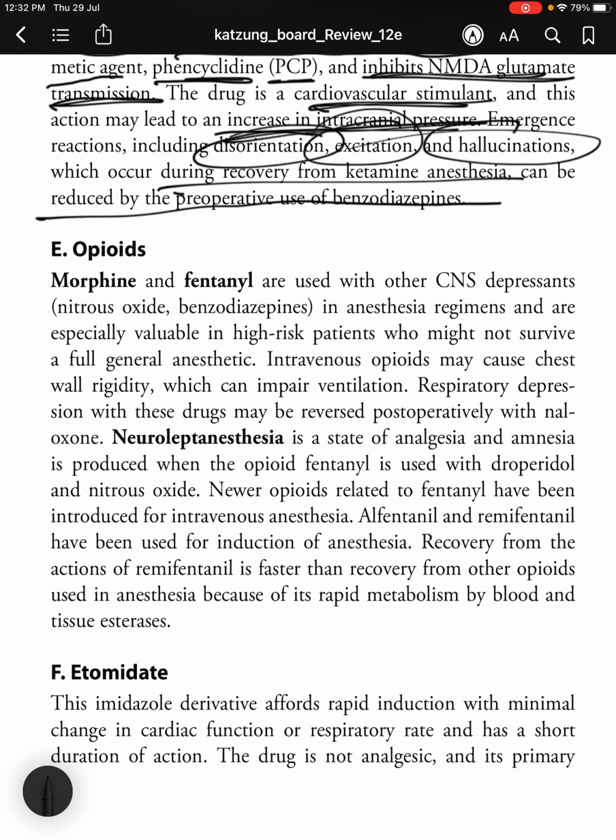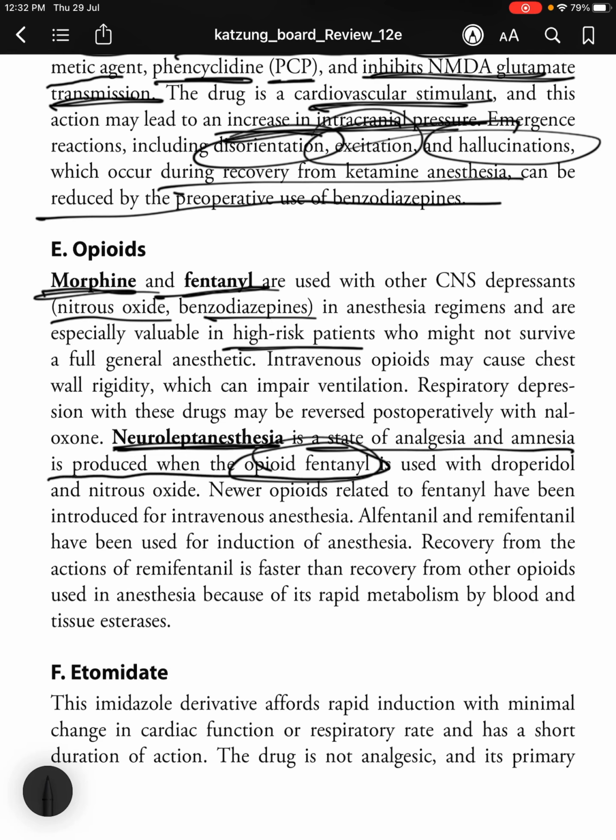Next, opioids. You have morphine and fentanyl, which are used with other CNS depressants such as nitrous oxide and benzodiazepines in anesthesia regimens and are especially valuable in high-risk patients who might not survive a full general anesthetic. Intravenous opioids may cause chest wall rigidity, which can impair ventilation. Respiratory depression with these drugs may be reversed post-operatively with naloxone. Neuroleptanesthesia is a state of anesthesia and amnesia that is produced when the opioid fentanyl is used along with droperidol and nitrous oxide.